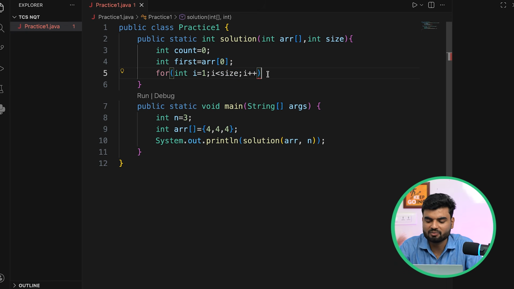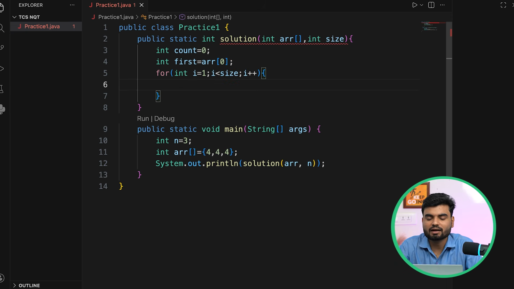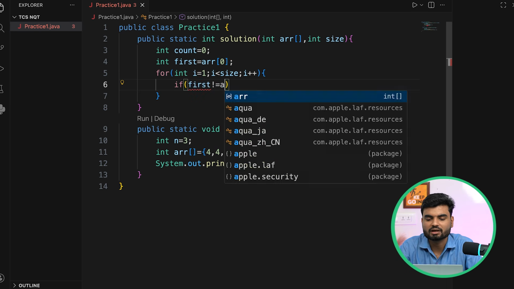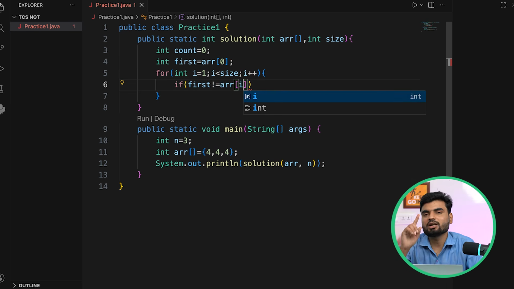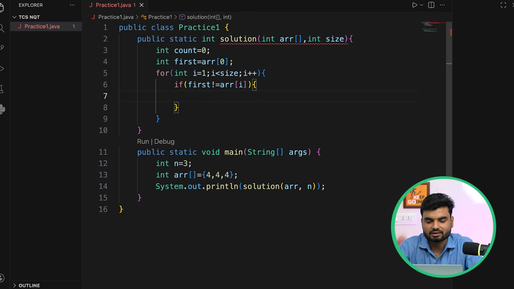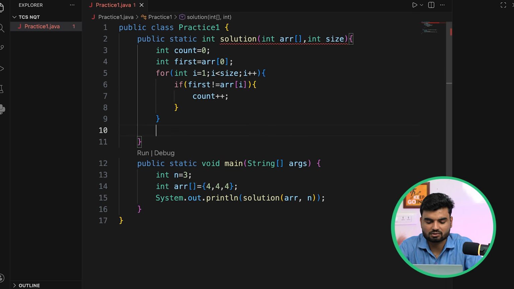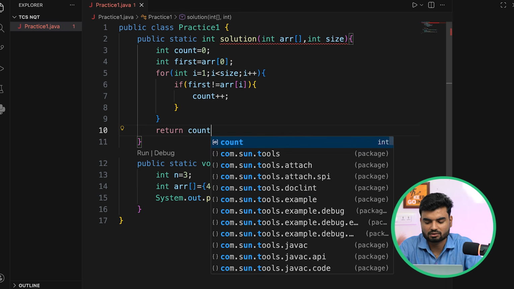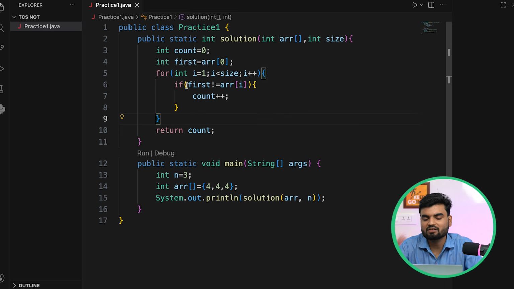So basically hopefully everybody understands, right? And again what will you do here, if at any point of time my first is not equal to arr[i], means the value which is available in my arr array, at all the indexes, if they do not match the first element, in that case I'll do count plus plus, correct? That is the logic. So you do count plus plus, at last you return the count. So now this is a perfect and fine solution, right? So let's try to run this part.